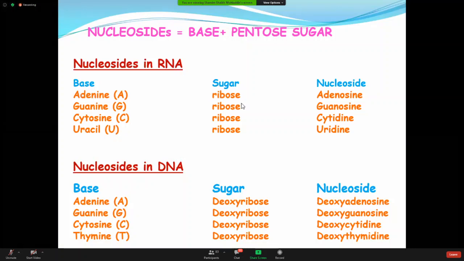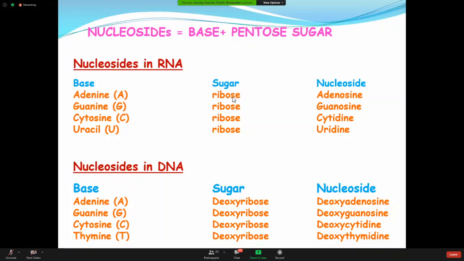The sugar part is only ribose, not deoxyribose. What nucleoside are you getting? Adenosine. Am I clear? Because I am talking about the nucleoside, a combination of base and sugar, and about the RNA, the sugar part should be ribose, not deoxyribose.